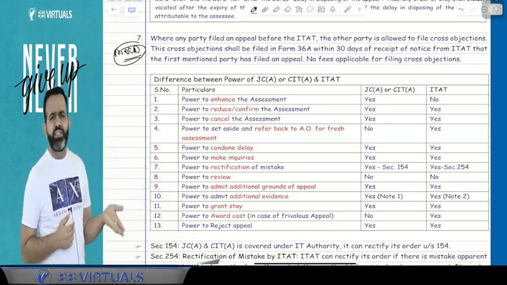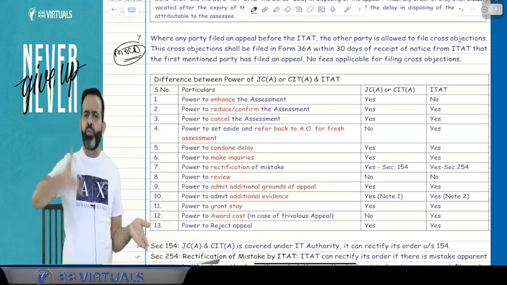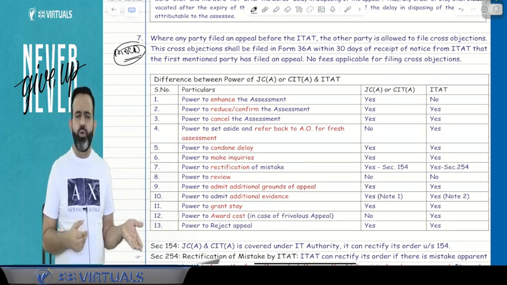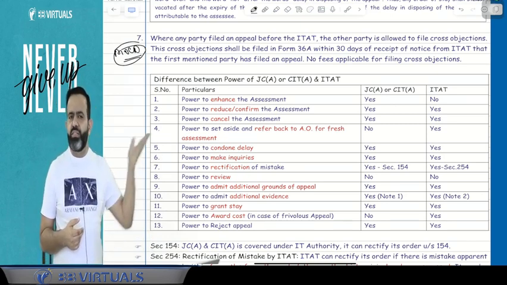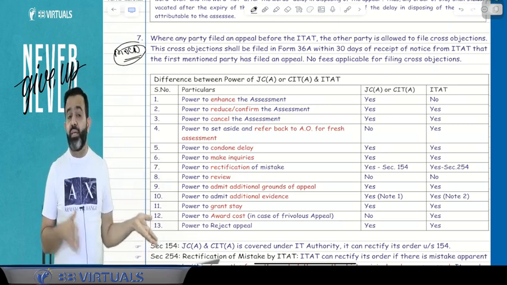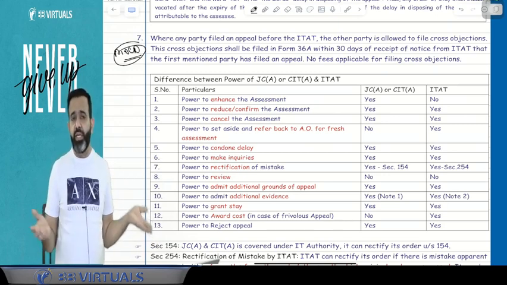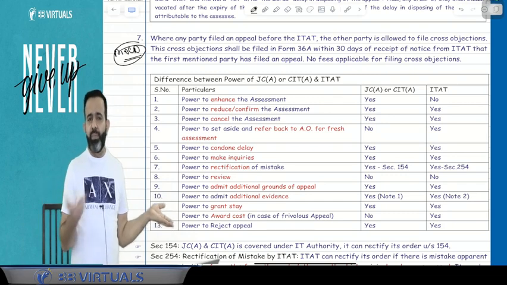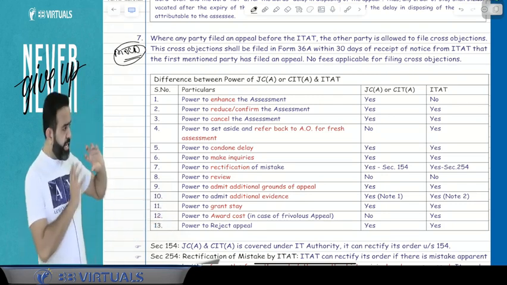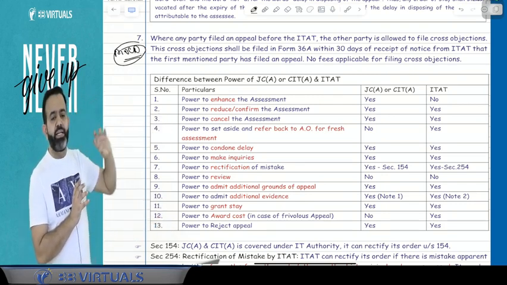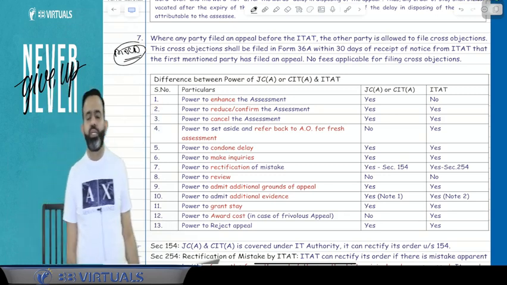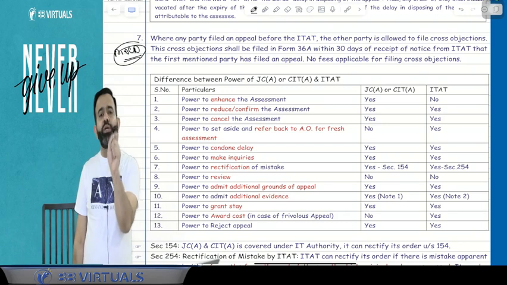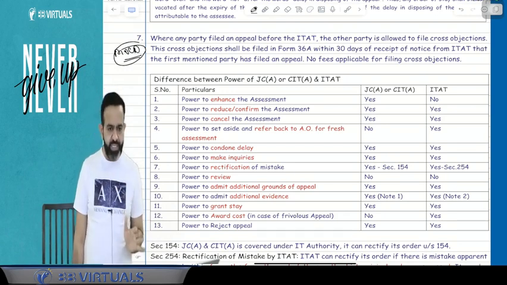Okay, sir, there is a decided case law of the Supreme Court. Supreme Court says that this expenditure should be allowed. Then also the department filed the appeal to the ITAT. This is not legitimate. This is not right. They are just wasting the machinery. They are just wasting our money as well as our time. So if you want to say anything against the appeal of that person, that is called memorandum of cross objection. And this memorandum of cross objection is filed by the respondent party, or you can say the other party.